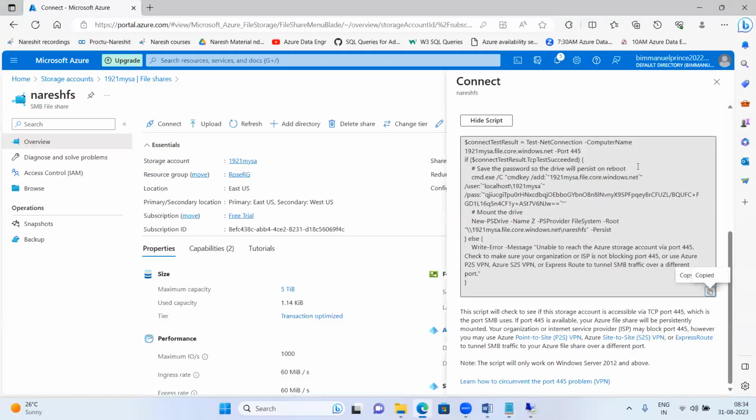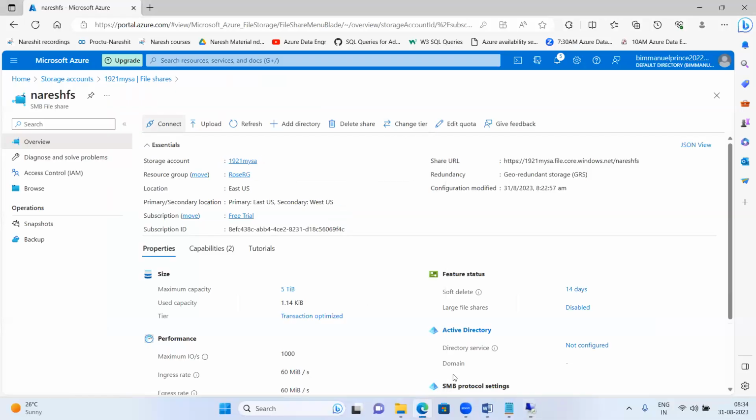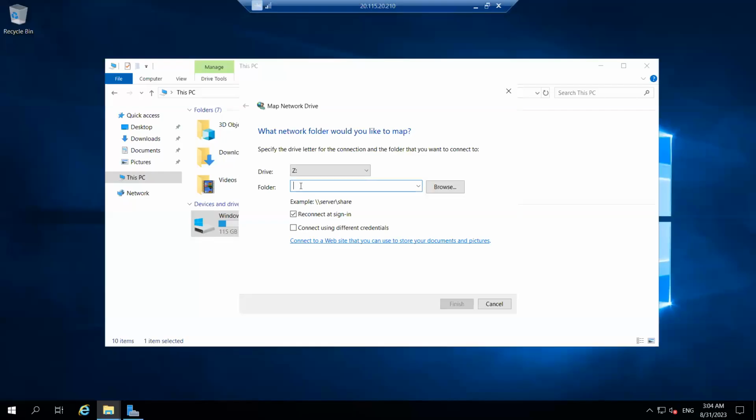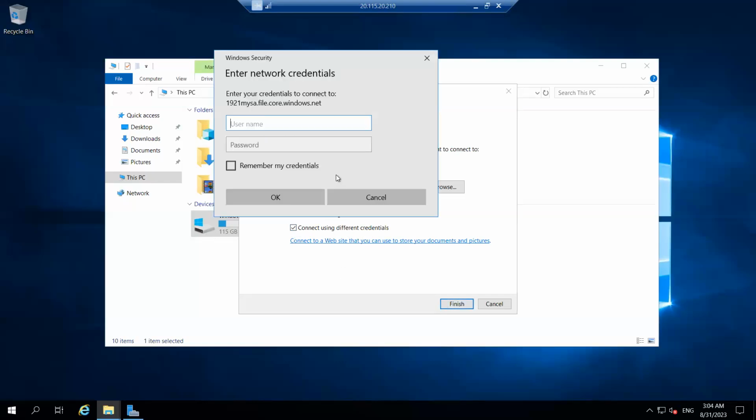What we'll do now? In this PowerShell script, I'll take this path. Carefully take this path, come to your server and pass it here. Say connect using different credentials and say finish. Okay, attempting to connect. Super.